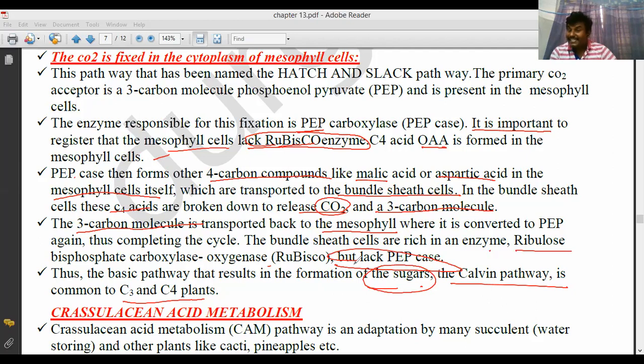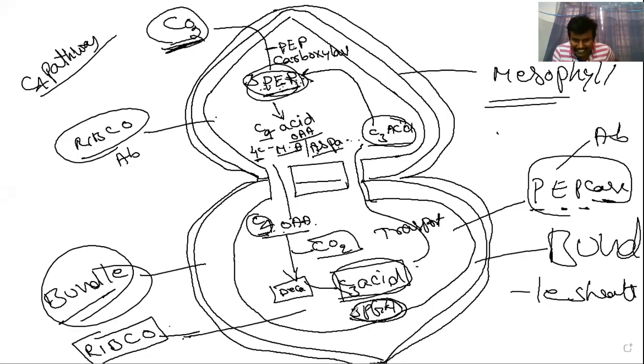That step they did not mention in the text in your syllabus. I will show what that basic step is. See here, 3-phosphoglyceric acid is formed, and this shows the C3 pathway.